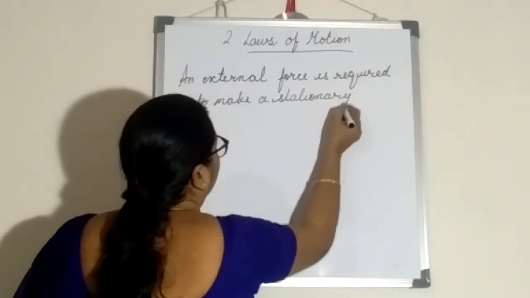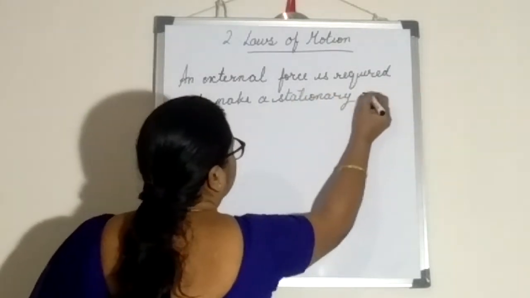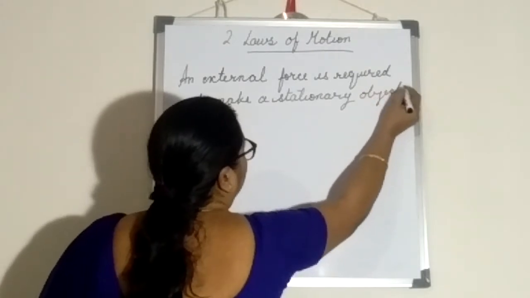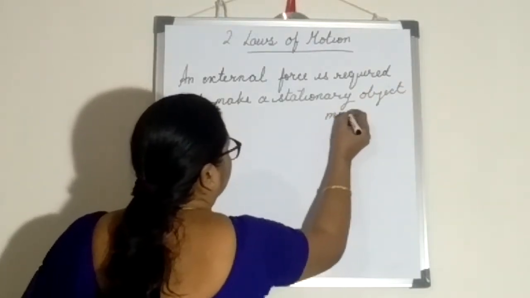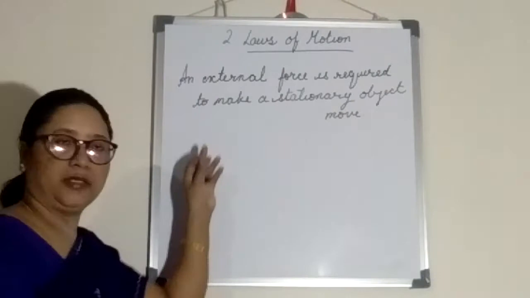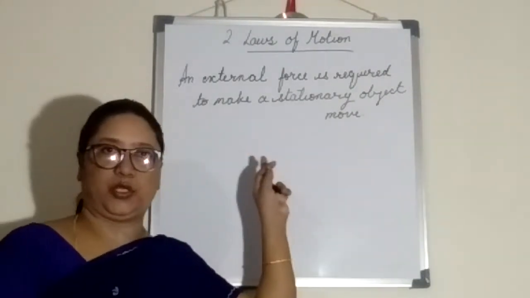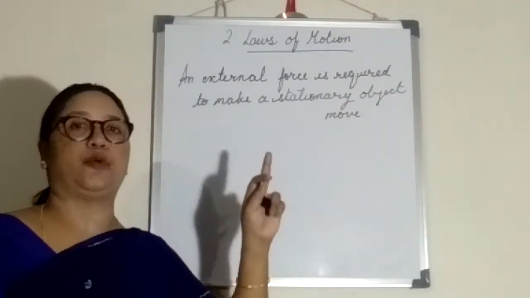An external force is required to make a stationary object move.